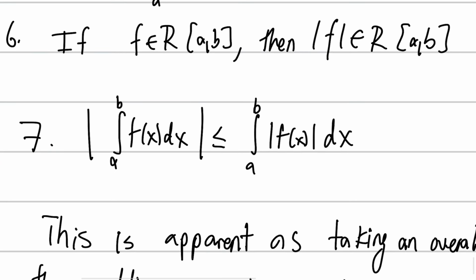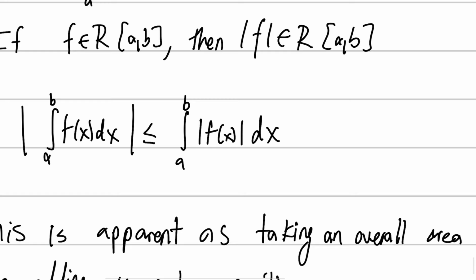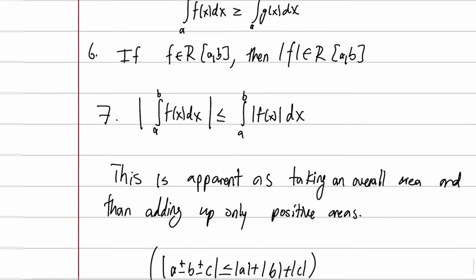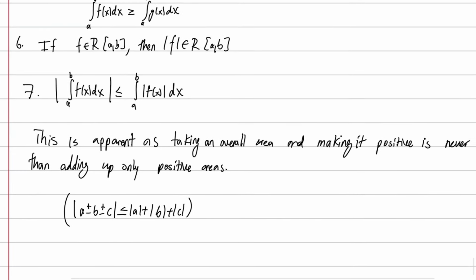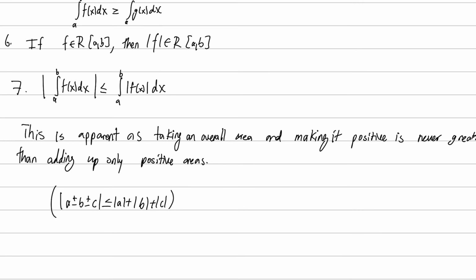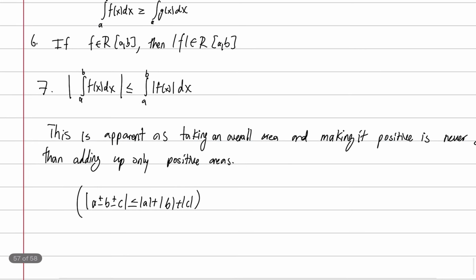Finally, this one, which I'll explain, is that the absolute value of an integral is less than or equal to the integral of the absolute value. Why is this apparent? Well, what we're doing is taking an overall area of any function and just making it positive. That's the left side, which is obviously never greater than, it's always less than or equal to, adding up only the positive areas.